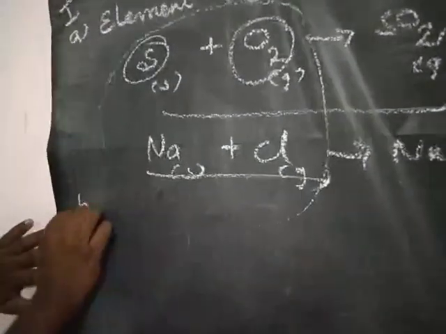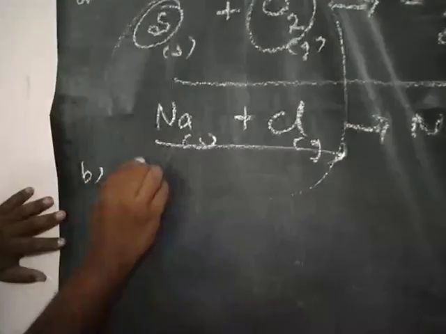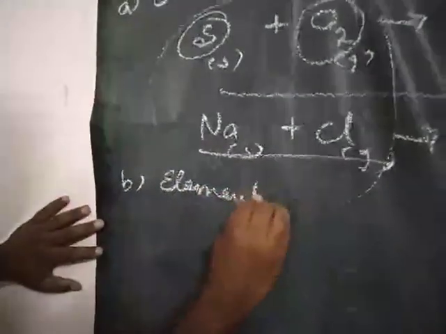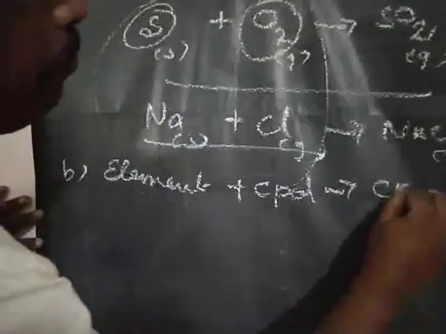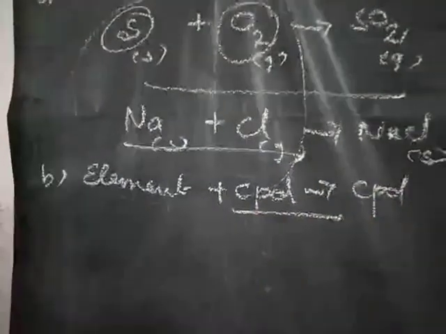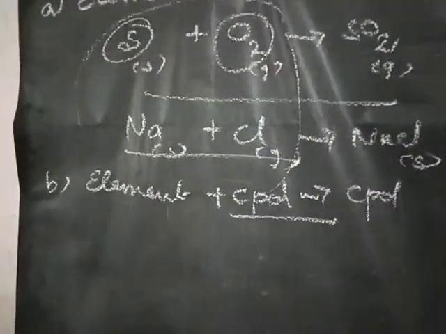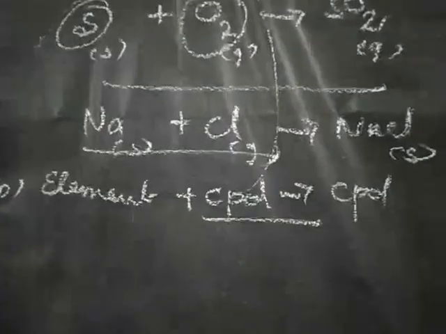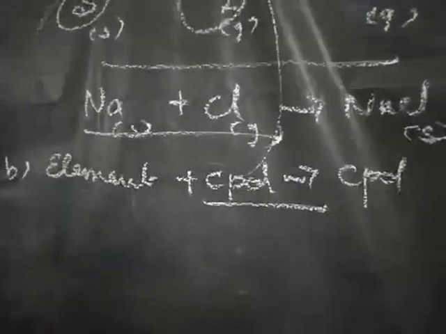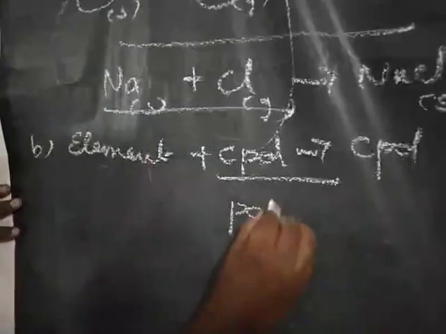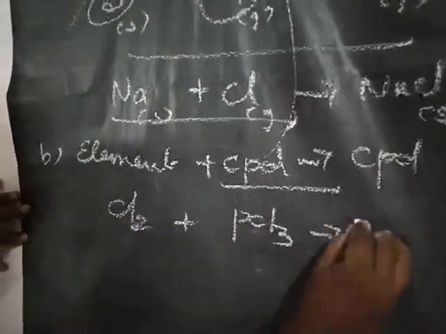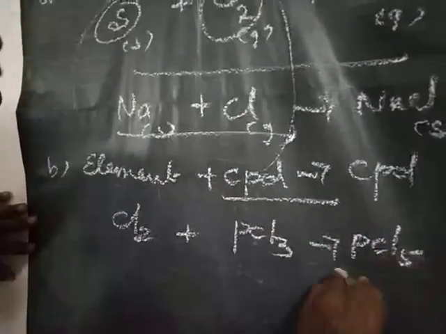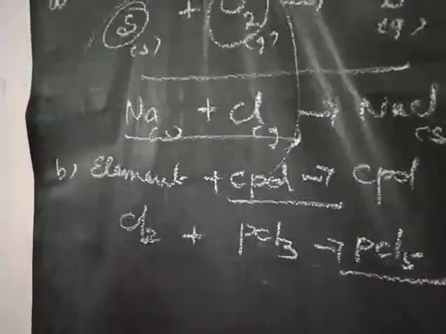Next one, element plus compound gives compound. For example, compound phosphorus trichloride plus element chlorine gives compound PCl5, phosphorus pentachloride.